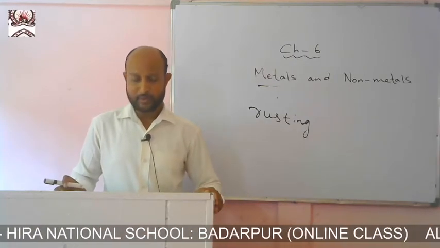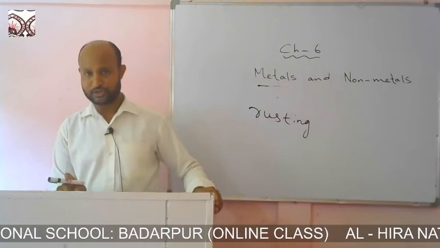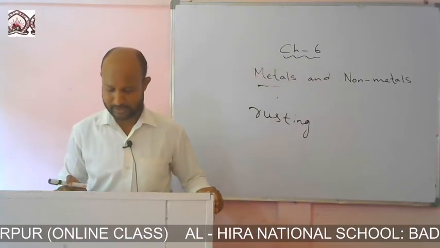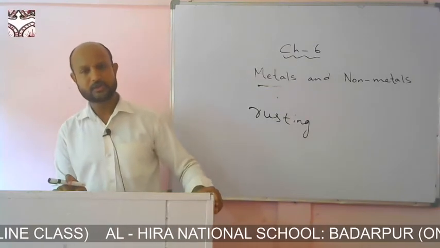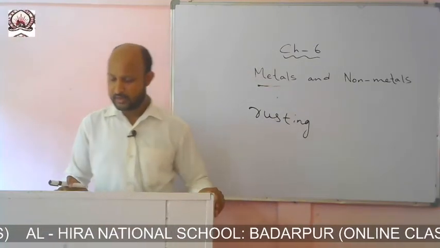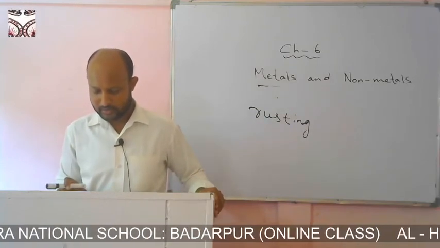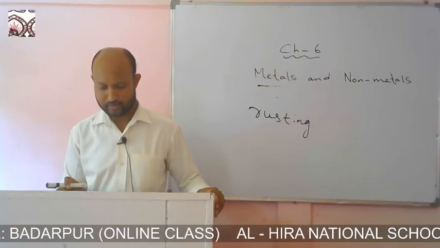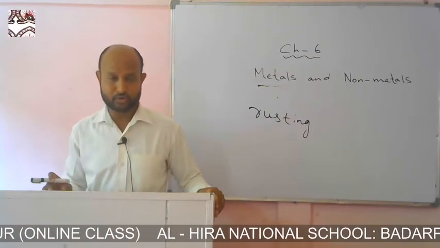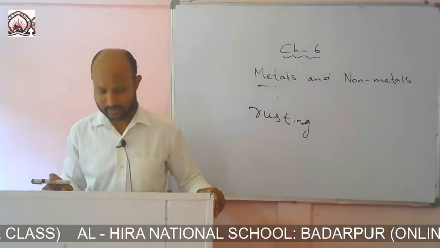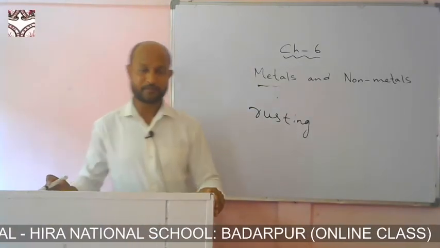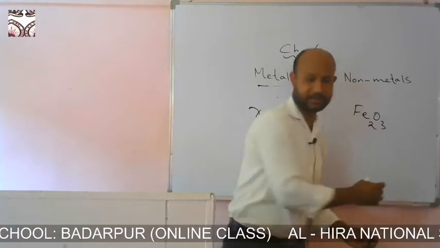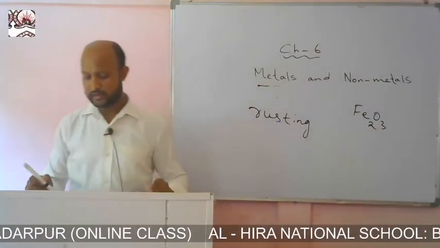But when it is left exposed to air and moisture, what happens? Slowly it reacts with the air and moisture and forms its oxides. Metals further down the activity series react with the air and moisture slowly, and rust is the hydrated oxide of iron. That means it also leads to the formation of oxides on the metals. For example, in iron we find iron oxide, Fe2O3, and we find different oxides in the case of different metals.